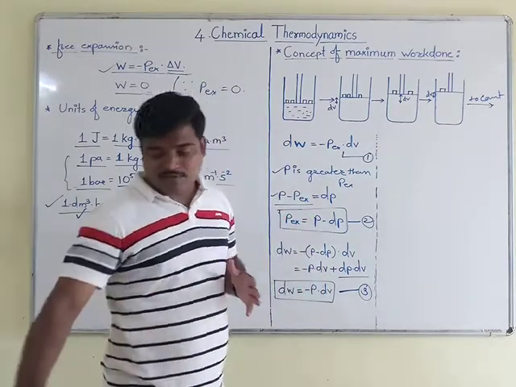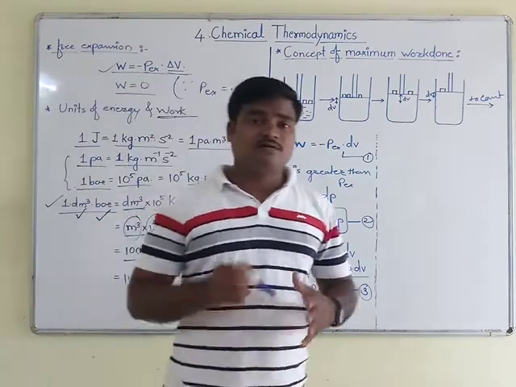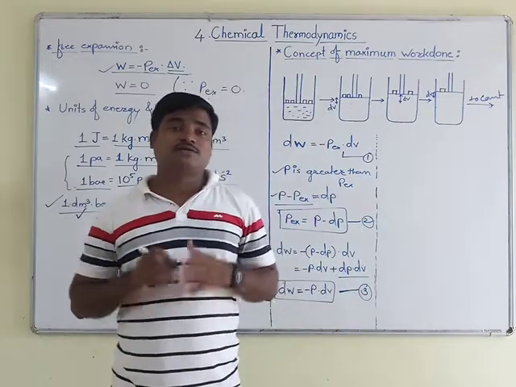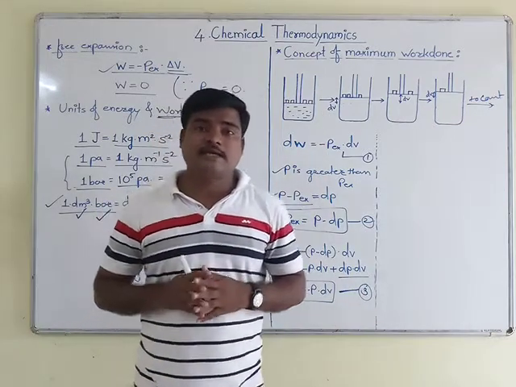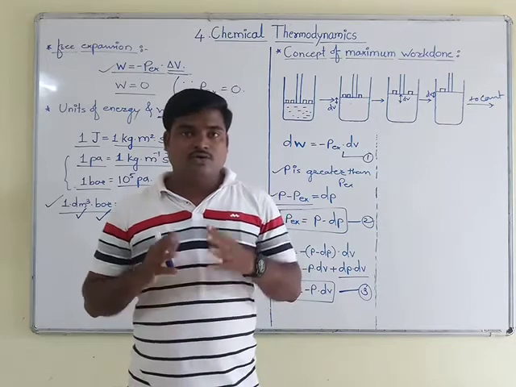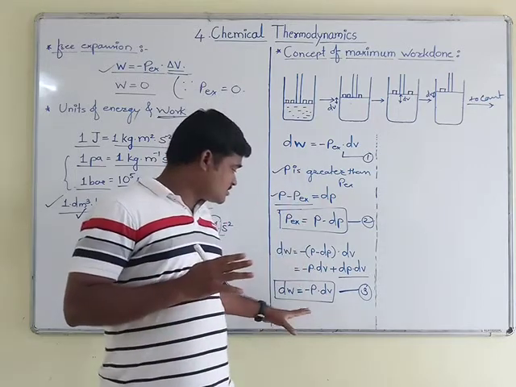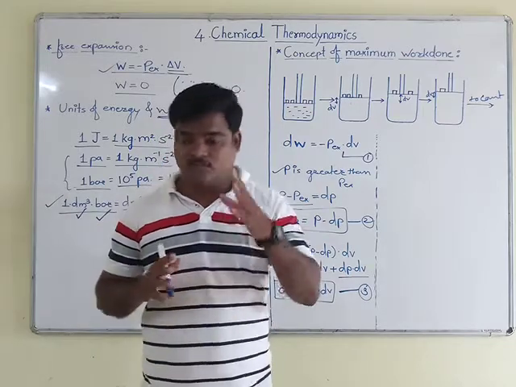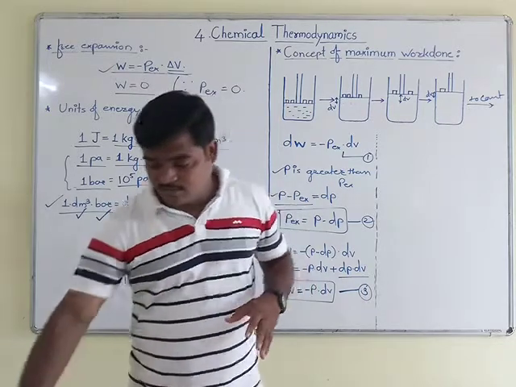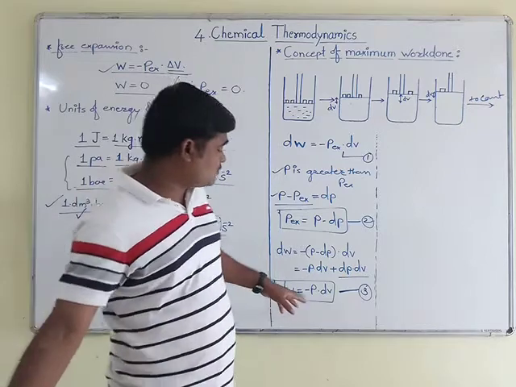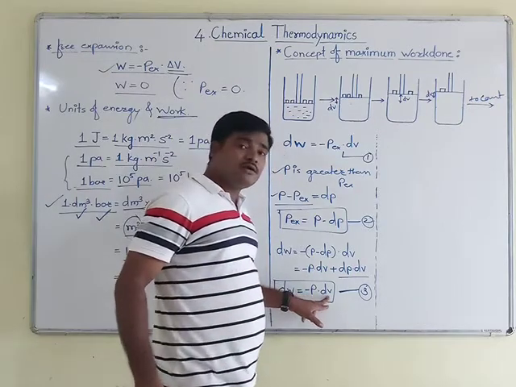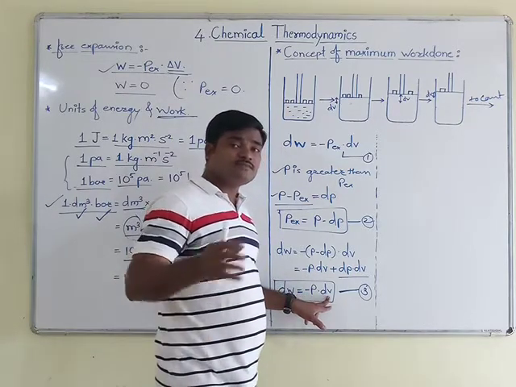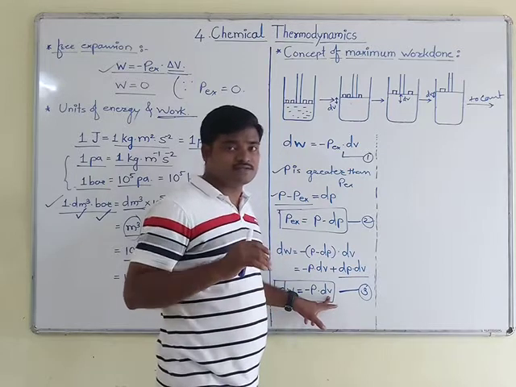For that purpose, the term introduced in mathematics is integration. By integrating this small work done, you will get the maximum work, that is W max. For the variable terms we have to apply the limits.